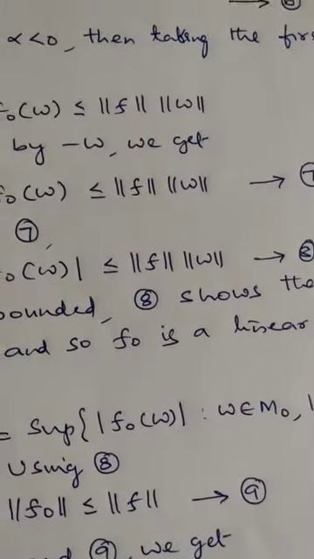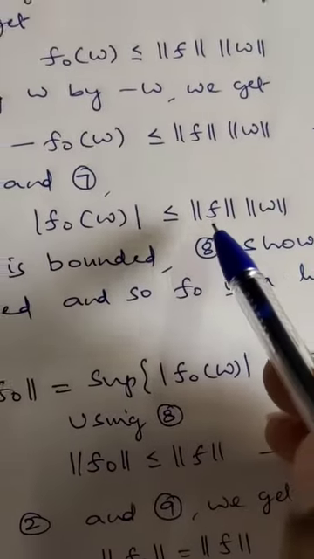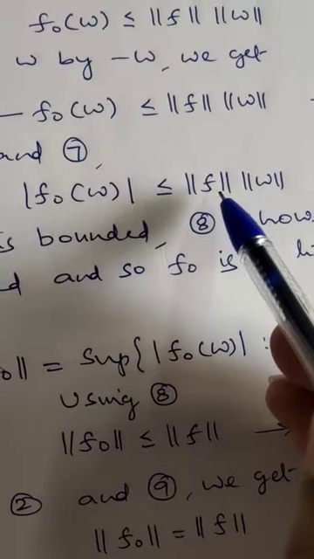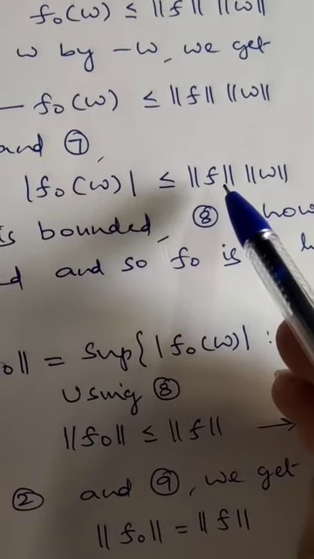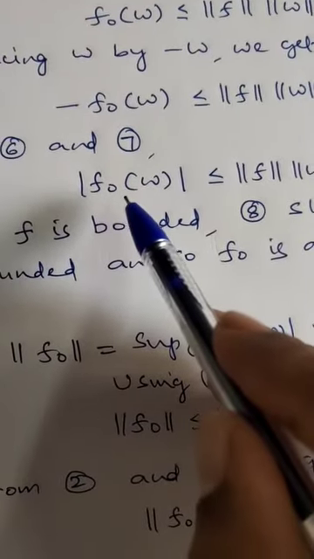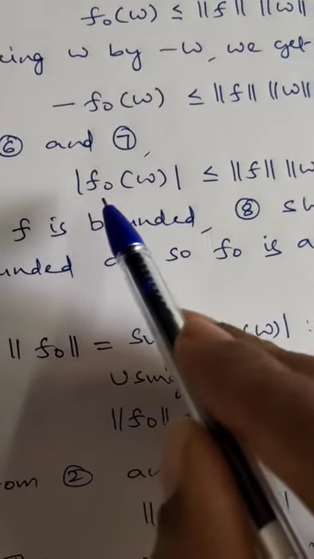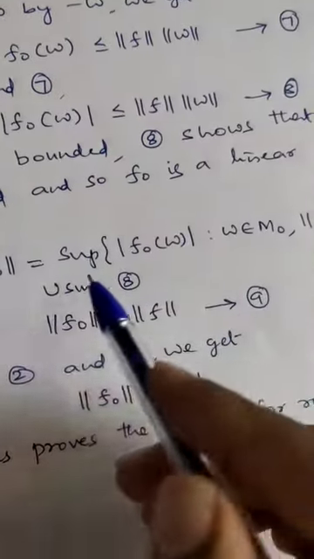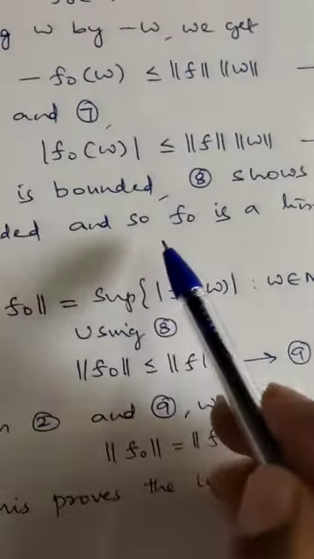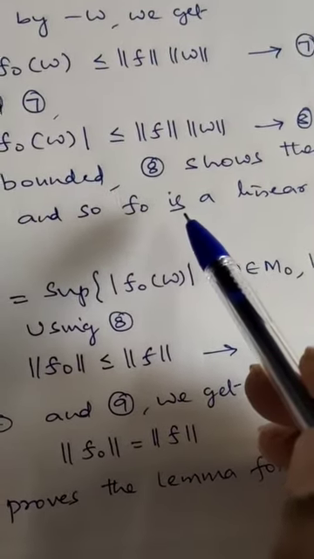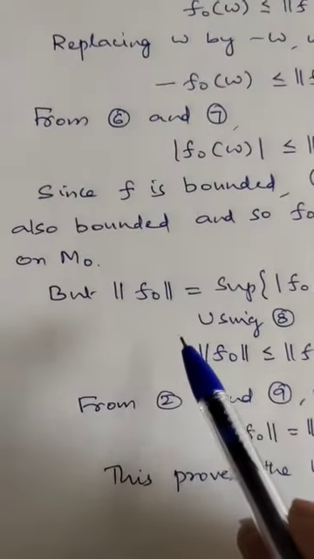Now from this expression 8 we can see that f is already a bounded linear functional on M. Now f is bounded means f naught is also bounded. And moreover f naught is already linear, therefore f naught is a bounded linear functional on M naught.